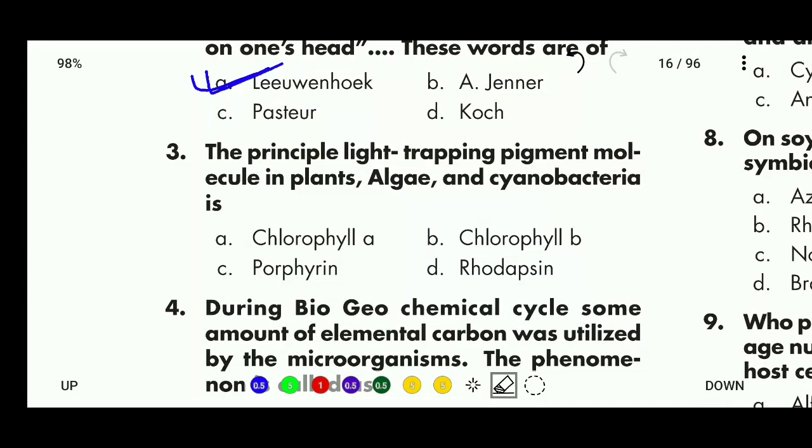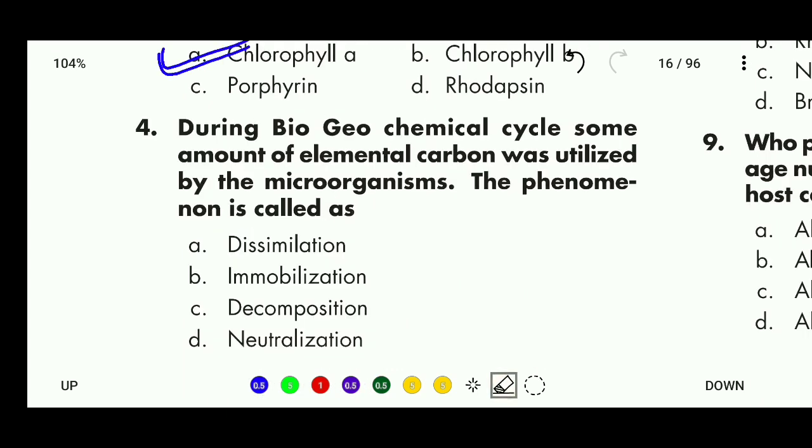Question number 3. The principal light-trapping pigment molecule in plants, algae and cyanobacteria is: A, chlorophyll A; B, chlorophyll B; C, porphyrin; and D, rhodopsin. So the right answer is A. See question number 4. During the biogeochemical cycle, some amount of elemental carbon was utilized by the microorganism. The phenomenon is called as dissimilation, immobilization, decomposition, neutralization. The right answer is it is called immobilization.